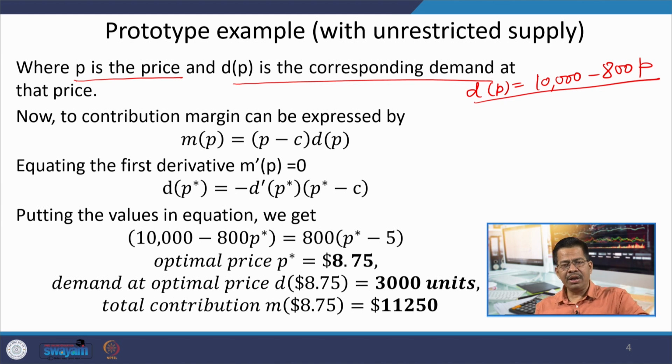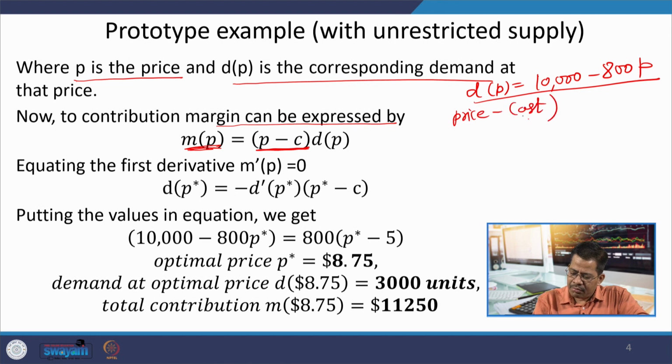Now, the contribution of each unit, that is the margin we are getting, can be expressed as P minus C. P is the price, C is the cost. So, price minus cost, into the demand, that is the margin at a particular price level.